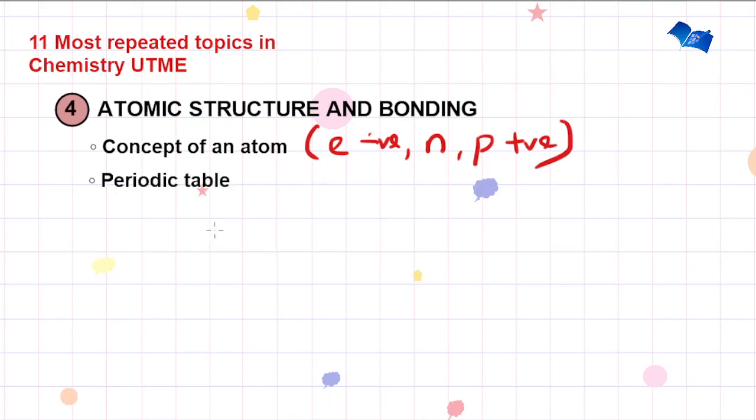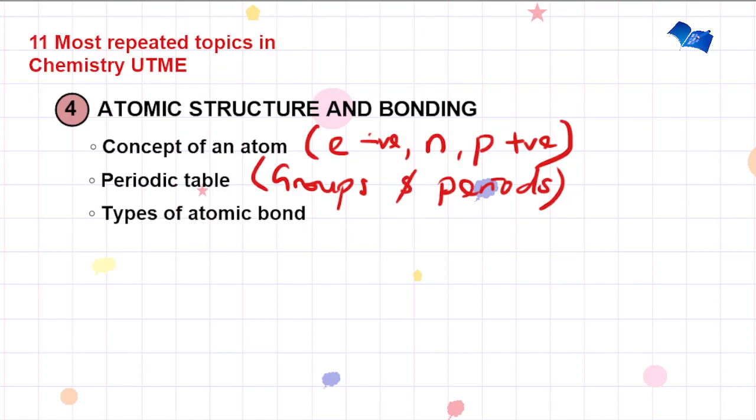You also have the periodic table. You have to note the groups and periods of the periodic table, and also the trends on the periodic table. We have electronegativity, electropositivity, atomic radius, and the rest of them. How do they change across the periodic table? Do they increase or decrease down the group, or increase or decrease across the period?